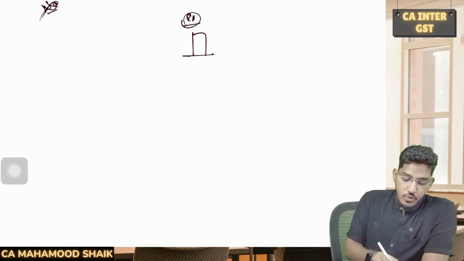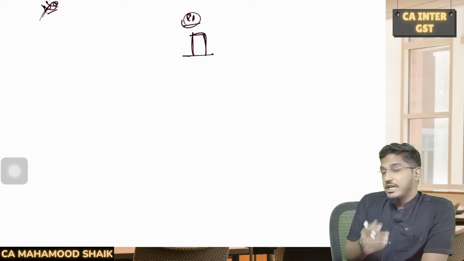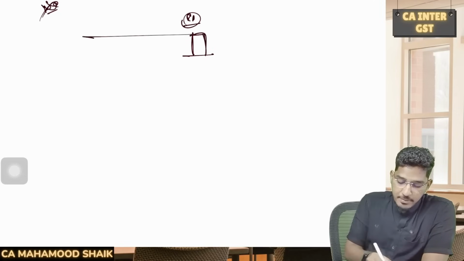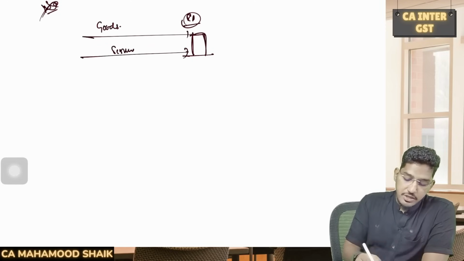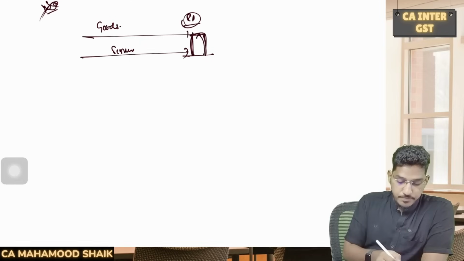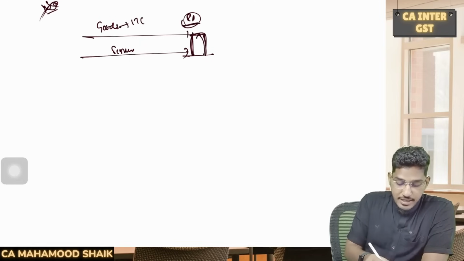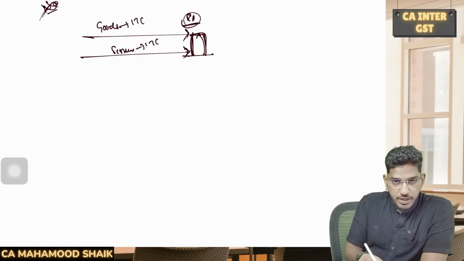Let me do one thing. What I will do is, I will do the construction of the office building on my own. So I will buy all the goods required for the purpose of construction. I will receive all the services which I require for the purpose of construction. I will carry out the construction on my own. So now can this registered person avail ITC on these goods and services which he is using for construction of immobile property on his own?